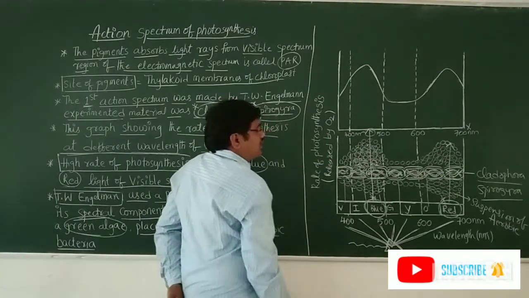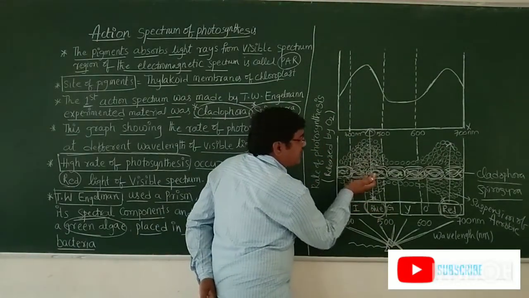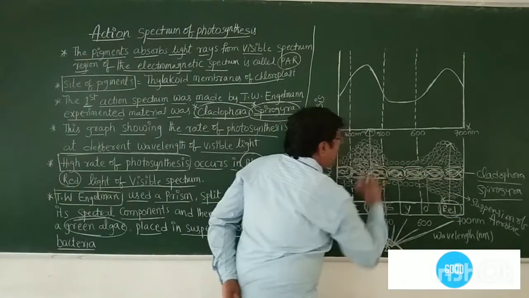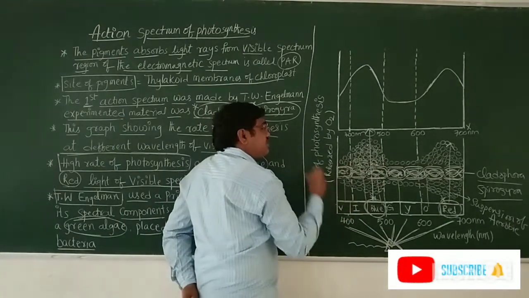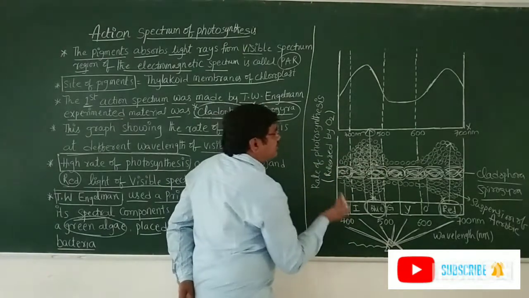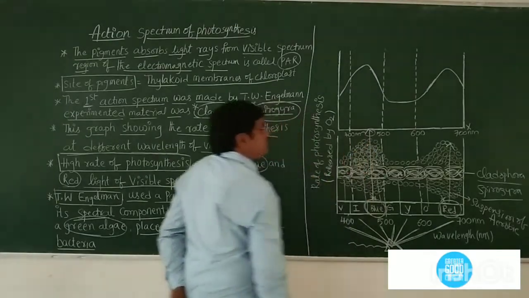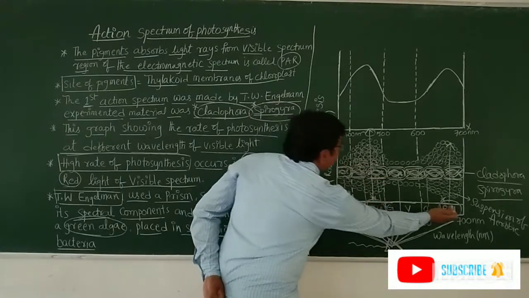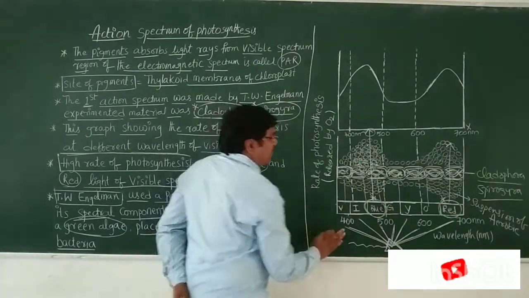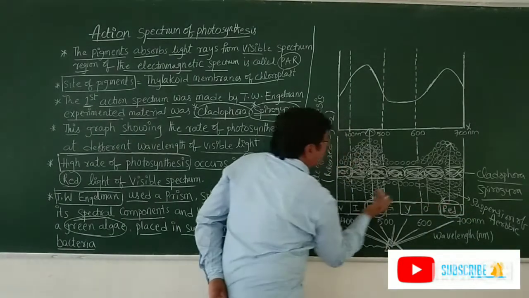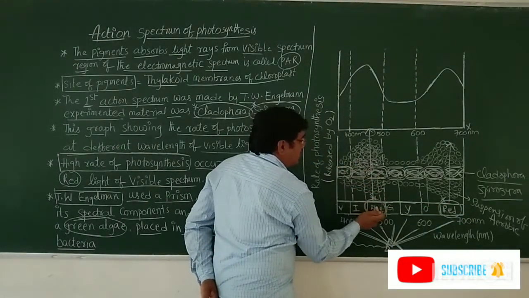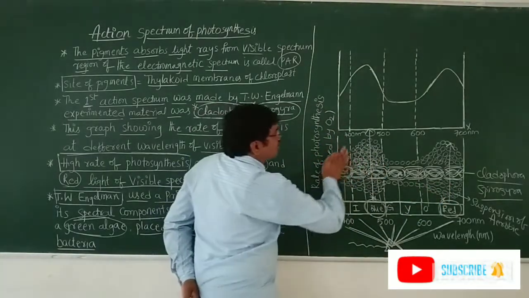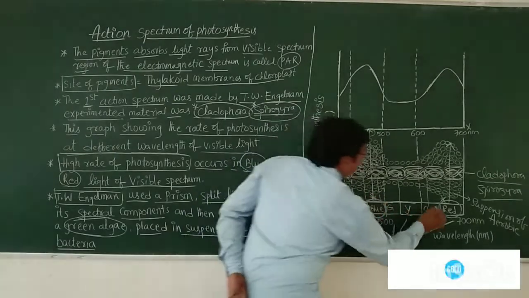Why? Because in the blue region and the red region, the Cladophora absorbs more light, so photosynthesis is more. By the photosynthesis process, oxygen is produced. That oxygen is released more in the blue region and red region. That's why the aerobic bacteria can utilize the oxygen there, and then bacterial populations are more accumulated in the blue and red regions.